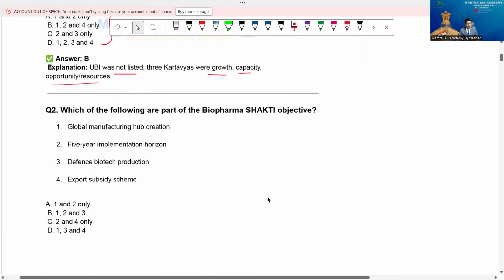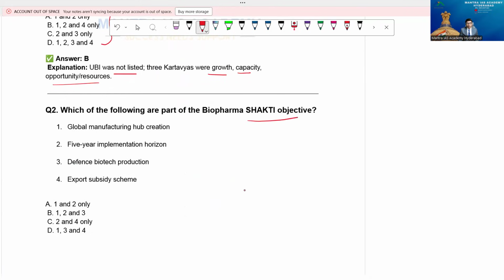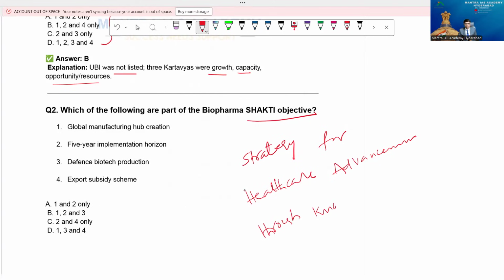Now, second question: which of the following are part of the Biopharma SHAKTI objective? Friends, you know the expansion of SHAKTI already, I covered it in my video, but I'll tell you once again. SHAKTI stands for Strategy for Healthcare Advancement through Knowledge, Technology, and Innovation. So this is what SHAKTI stands for.